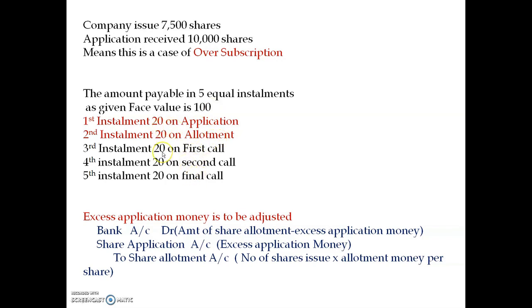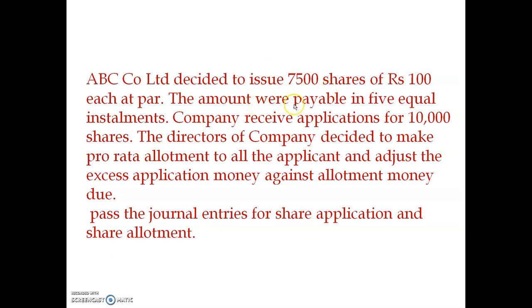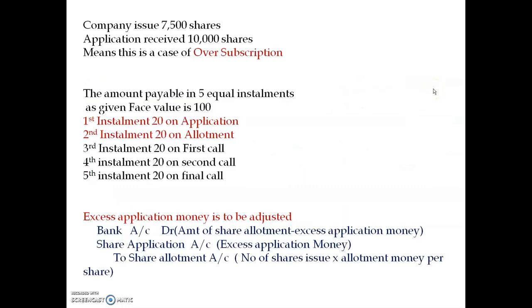In the question they have given that the amount was payable in 5 equal installments. So we have to divide this face value into 5 equal parts, and that will become 20. Next, excess application money is to be adjusted. For that we have to do an extra entry, that is a combined entry.